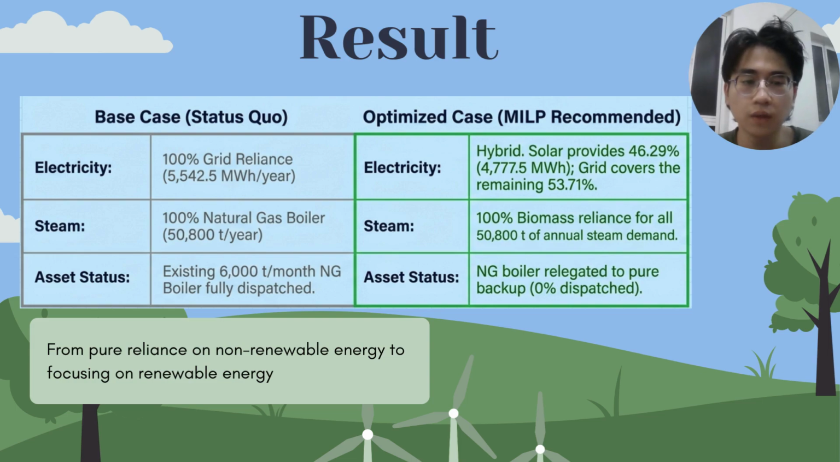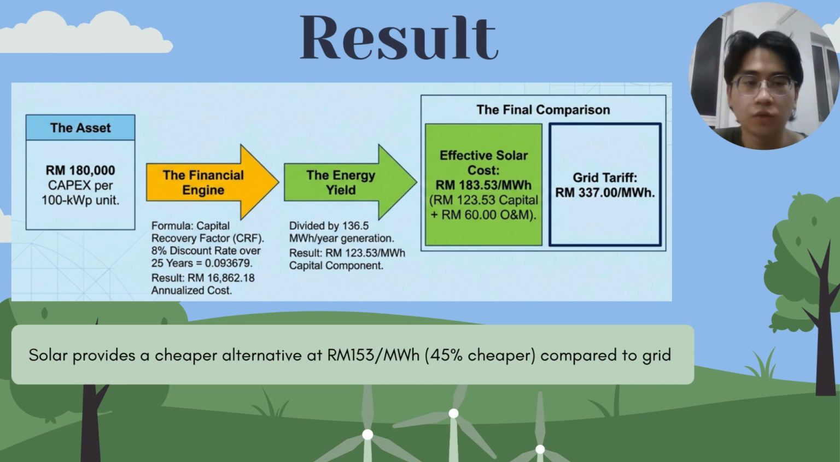So these are the newly optimized variables for our new plan. From a pure reliance on non-renewable energy, the optimized version is now more focused on renewable energy sources, where the grid only covers 53.71%, the steam is fully generated by our biomass, and the natural gas is a backup. Through our optimization problem, we found that solar energy is actually cheaper compared to grid electricity when we factor in its 25 years of lifespan.